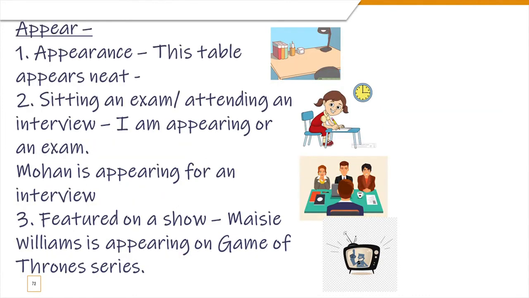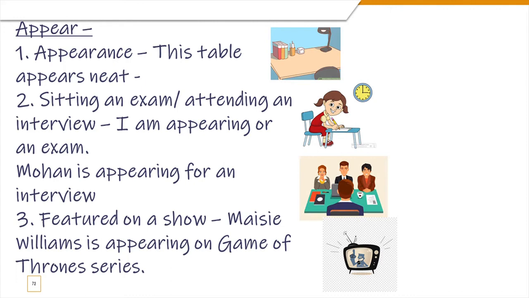Here, this is about appearance. We had this word in the previous videos as well. Actually, appear has three different meanings. Appearance is the first one, which is your stative meaning, where you are talking about the appearance of something. So, this table appears neat. That is the literal meaning, how it appears to your eyes. The second one is you are sitting an exam, or you are attending an interview. You can say something like, I am appearing for an exam, or Mohan is appearing for an interview. That's another example. So you have two different meanings.